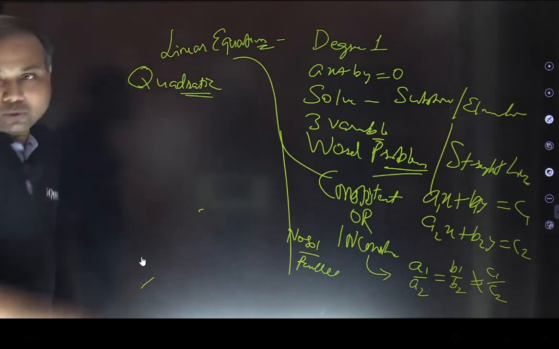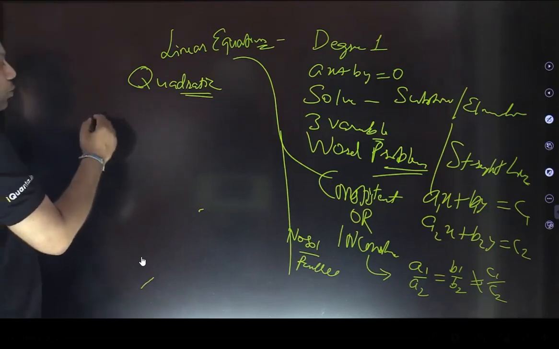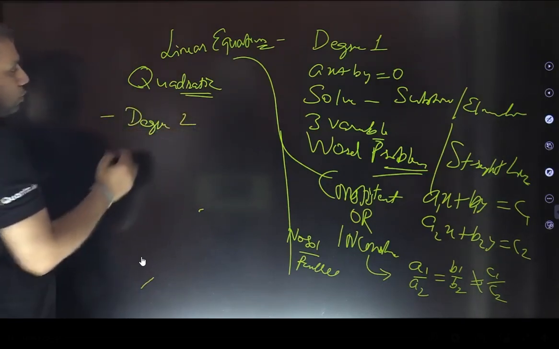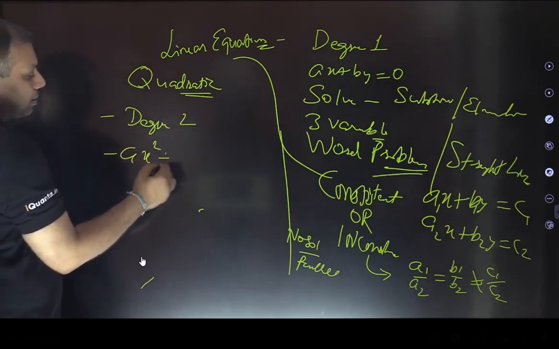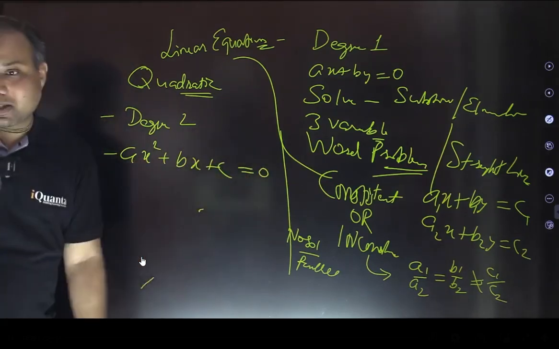Yes, quadratic means degree 2. It's ax square. Janvi, it won't be ax plus by plus c, it will be ax square. Right? So it's a degree 2. And an example is ax square plus bx plus c equals 0.